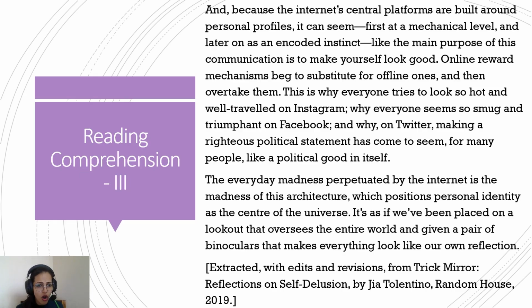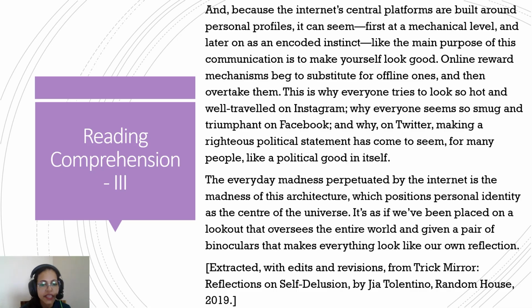Everybody's just trying to perform and gain these online rewards. The everyday madness perpetuated by the internet is the madness of this architecture, which positions personal identity as the center of the universe. It's as if we've been placed on a lookout that oversees the entire world and given a pair of binoculars that makes everything look like our own reflection. So basically that's what I mean. The author is saying this madness is the internet.